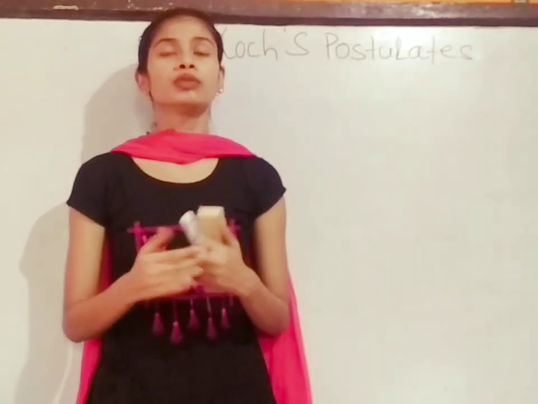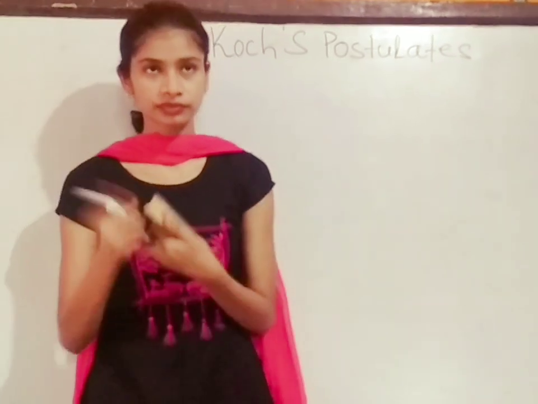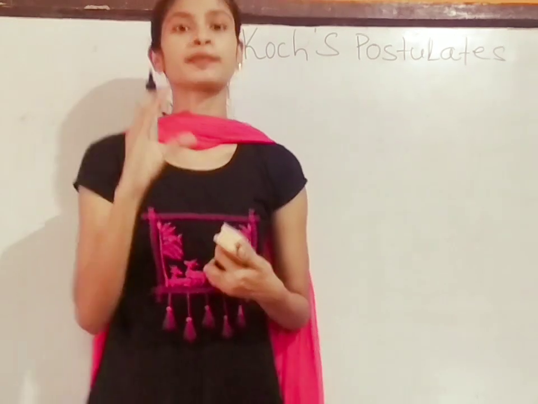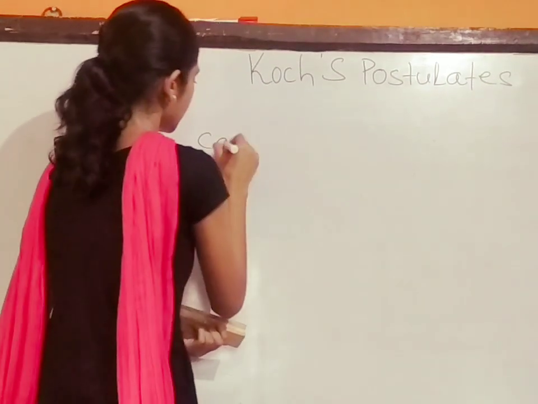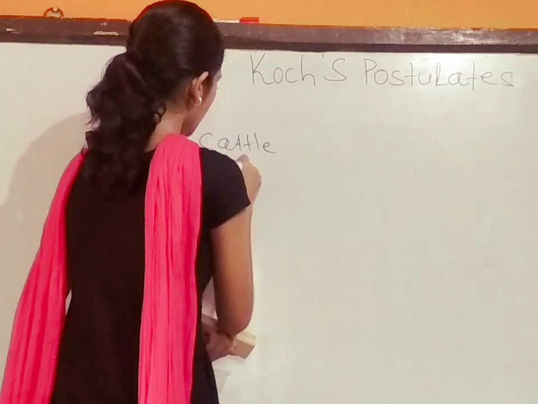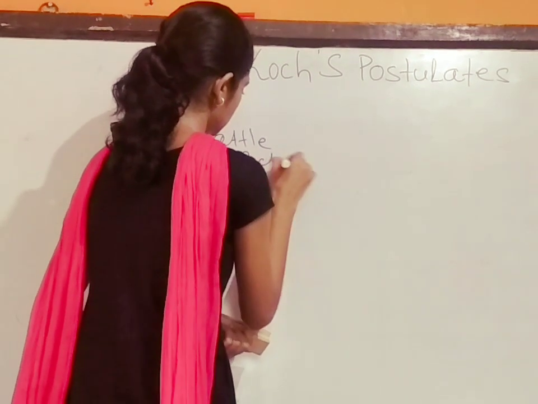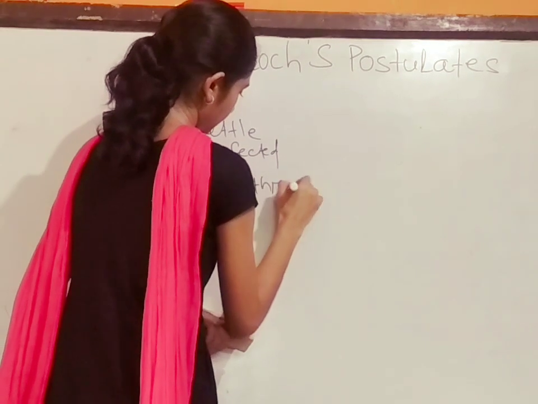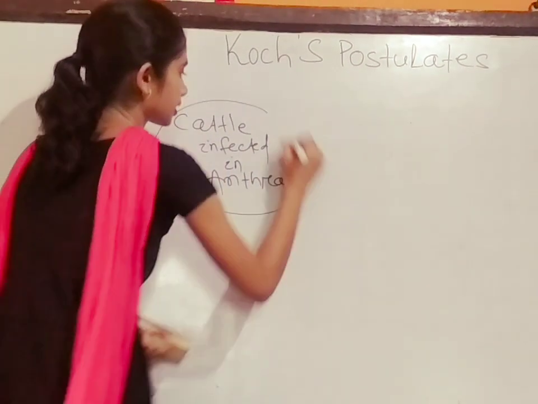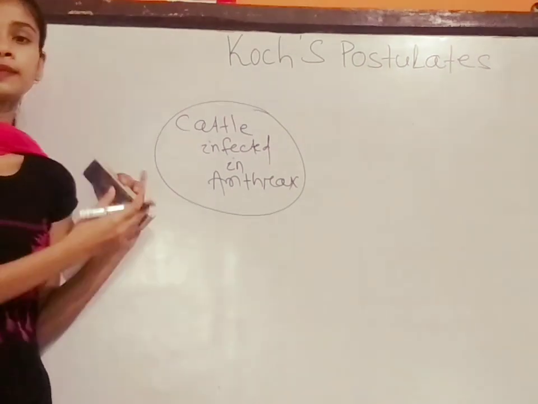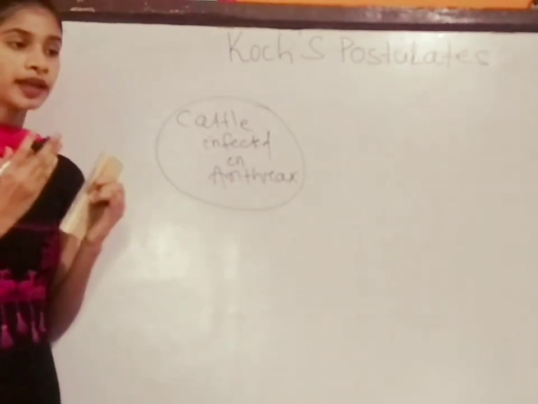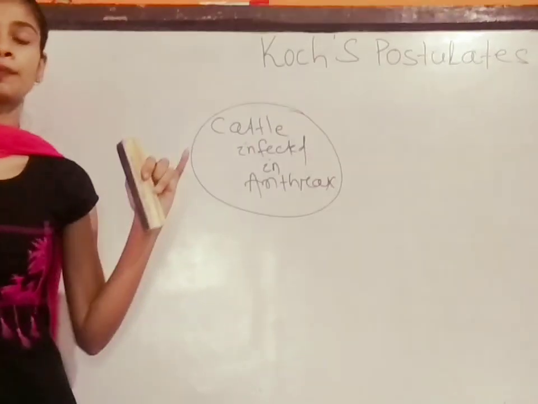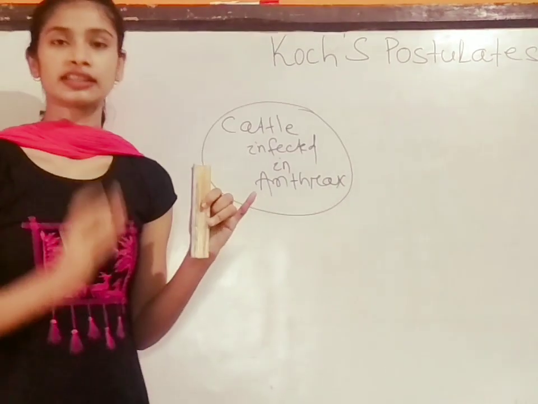Firstly, Koch took a cattle infected by anthrax, infected by the pathogen Bacillus anthracis.